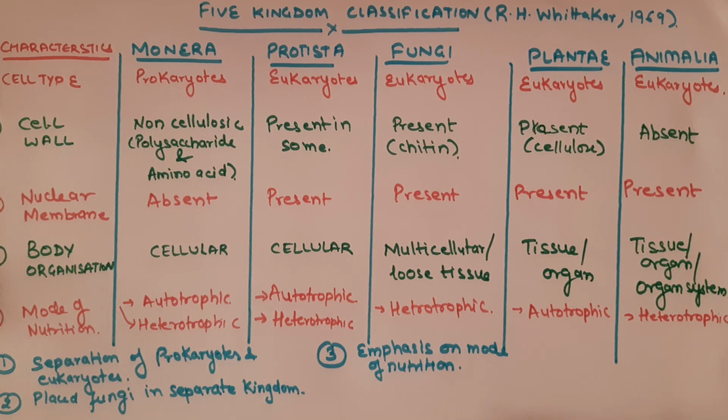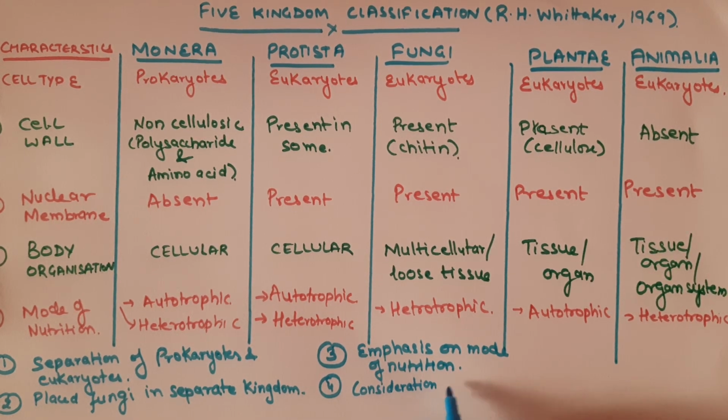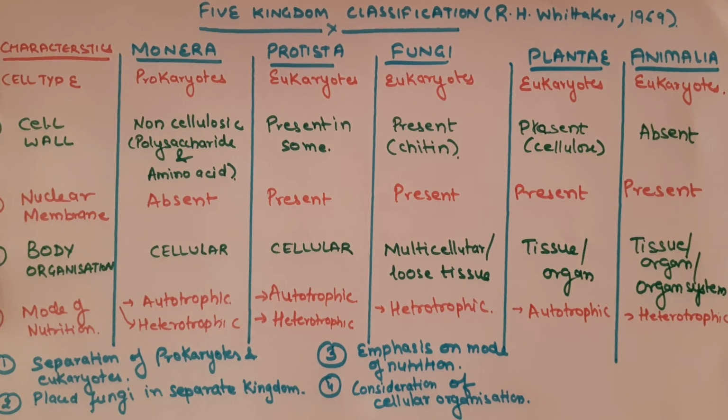The fourth strength, or advantage, is the consideration of cellular organization. This system also provides a clear reflection of biological complexity.